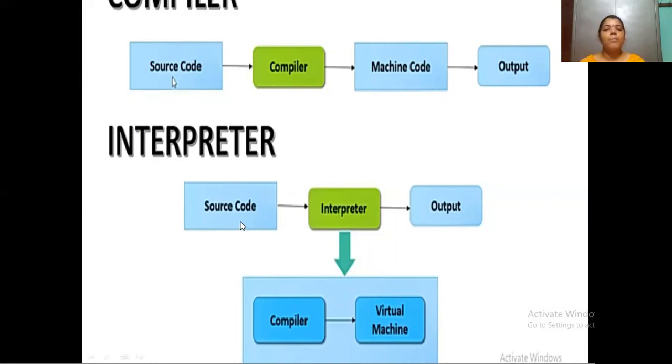Source code is what we write and understand, but the computer will not understand the source code. For that purpose, we are using an interpreter to convert high level language to machine understandable language, that is called bytecode. Machine understandable language means zeros and ones.